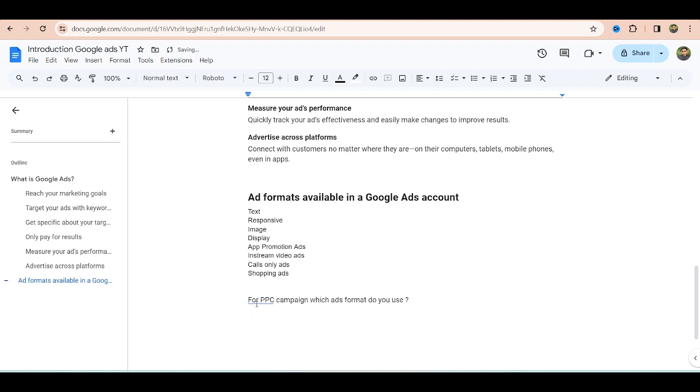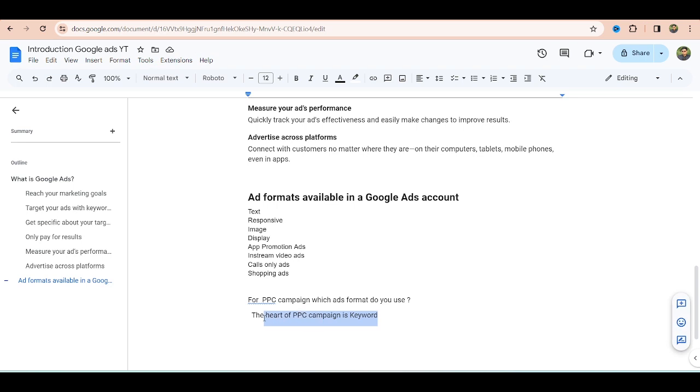For a PPC campaign, we will use search ads. And the heart of a PPC campaign is keywords.